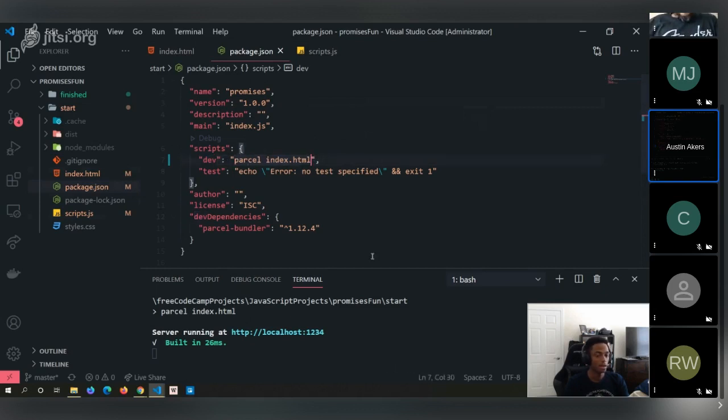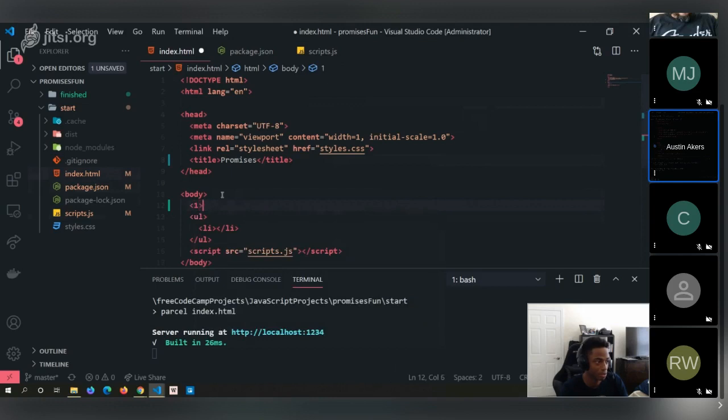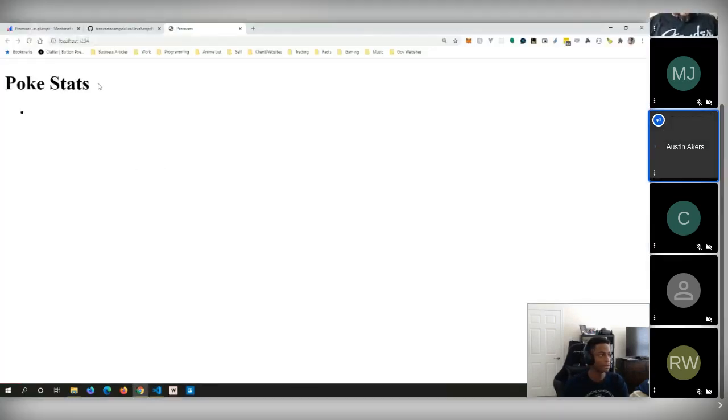Yes. Okay. If you want to test it to make sure it's working, we'll create an H1. Follow that localhost right there. Let's create an H1 and just call it Pokestats. All right. Boom. When you save it, it'll auto refresh and it should render Pokestats. Is everyone seeing that?